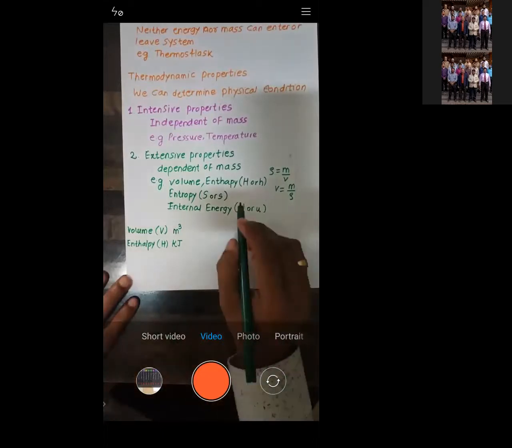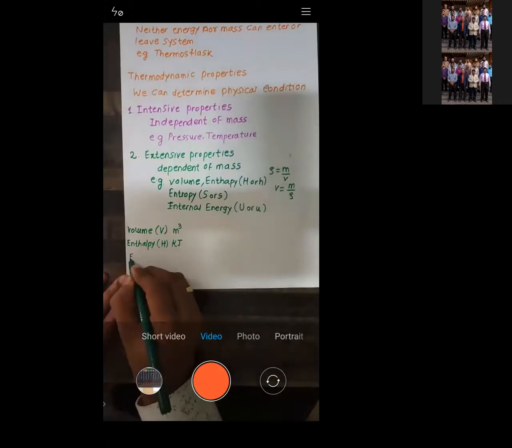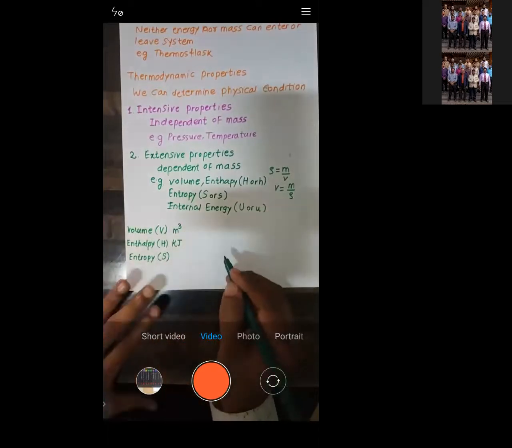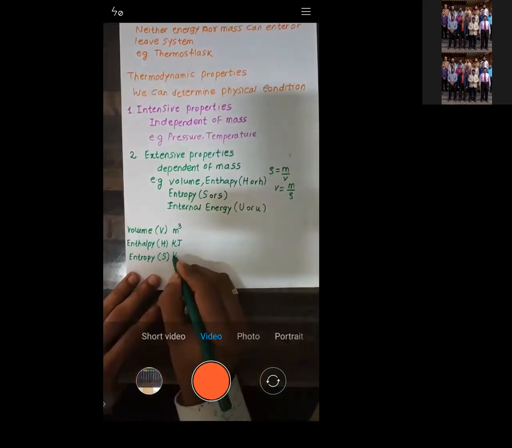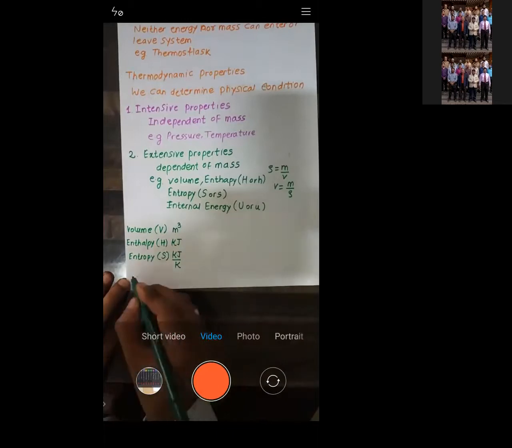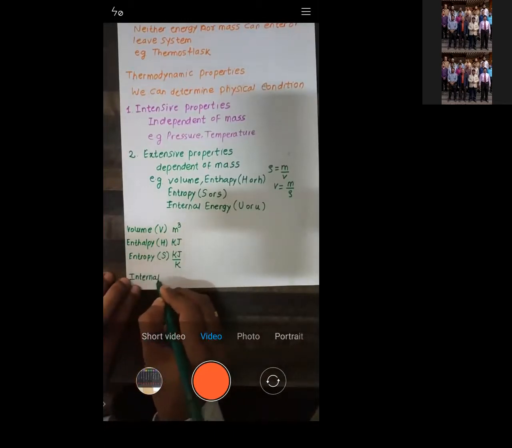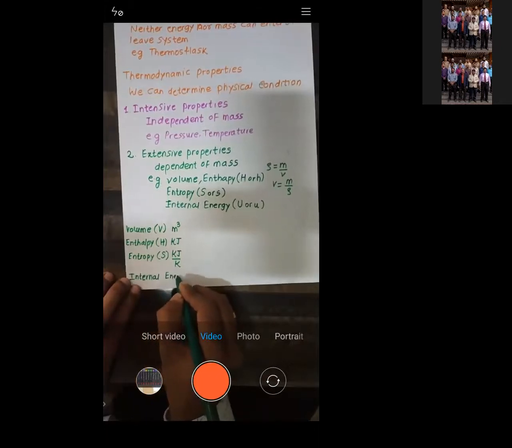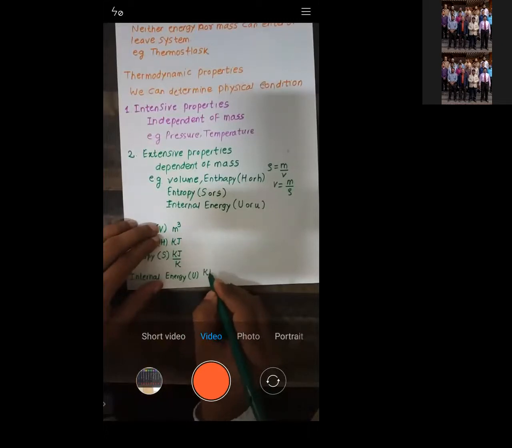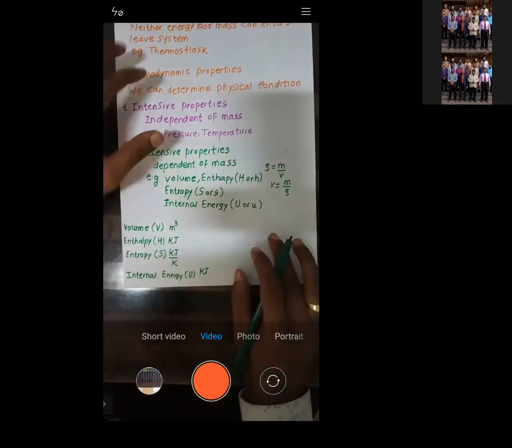Let's go to entropy. Entropy is indicated by capital S, for which we have the unit of kilojoule per Kelvin. And next, internal energy is indicated by capital U, for which we have the unit of kilojoule.